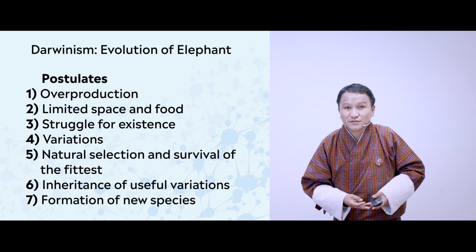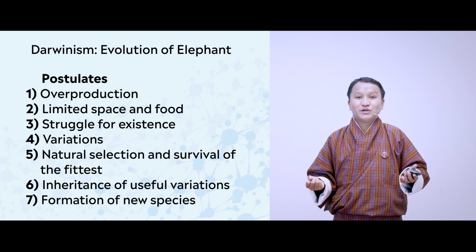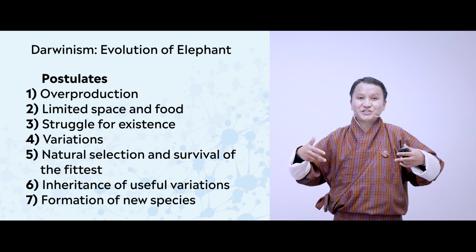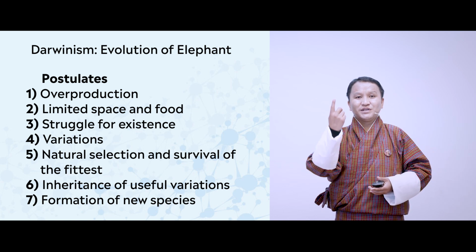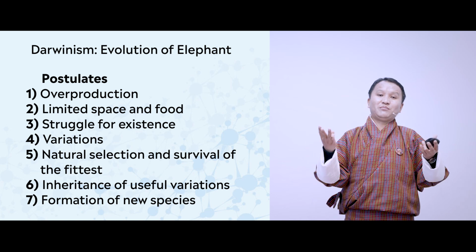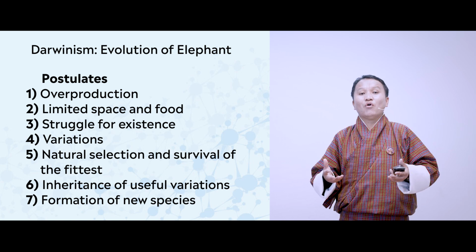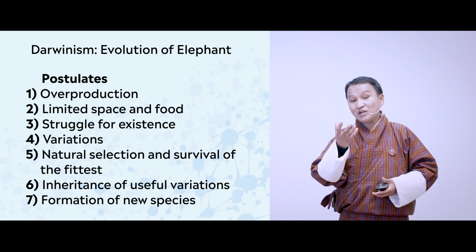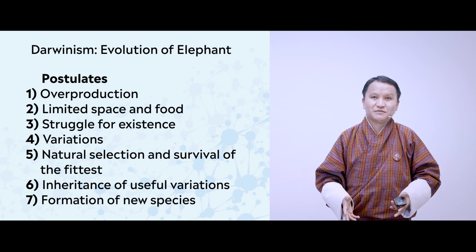The third reason is the organisms will also have to withstand the pressure exerted by the environment, such as sometimes there can be storm, sometimes there can be drought, sometimes there can be famine, whereby animals will have to overcome all such pressures, and during the process those of the weak ones will die.